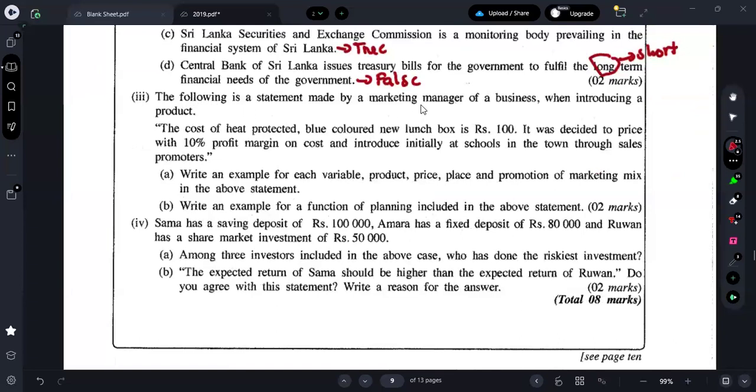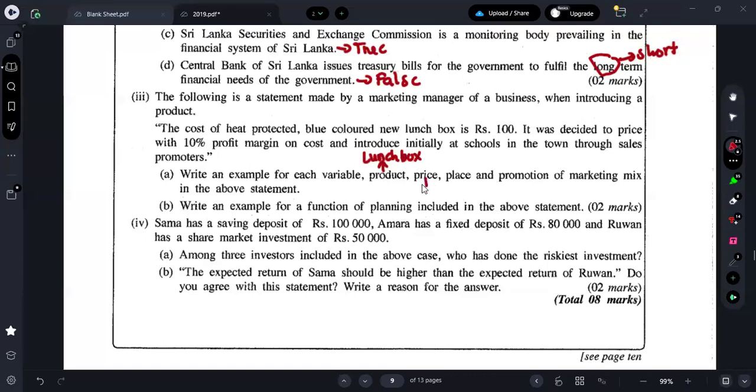The following is a statement made by a marketing manager of a business when introducing a product. The cost of a heat protected blue colored new lunchbox is rupees 100. It was decided to price with a 10% profit margin on cost and introduced initially at schools in the town through sales promoters. What are they asking? Write an example for each variable product, price, place, promotion of the marketing mix in the above statement. Now we should write one by one. What's the product here? The product you can say is the lunchbox.